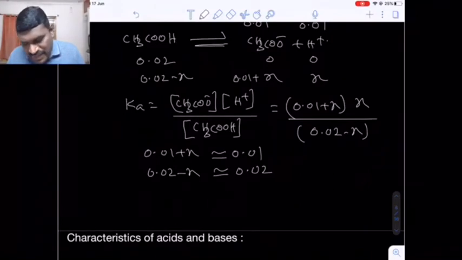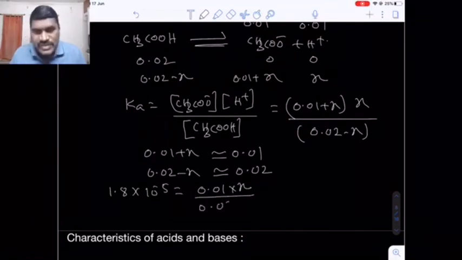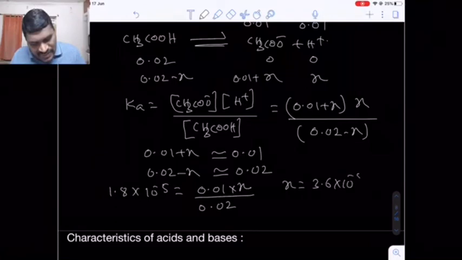What is the Ka value given to you? That is 1.8 into 10 raised to minus 5 is equal to 0.01 into X, whole divided by 0.02. Are you getting my point? From here X value will be 3.6 into 10 raised to minus 5.